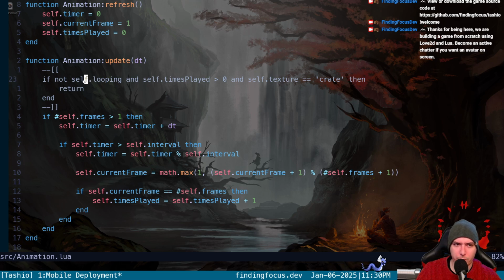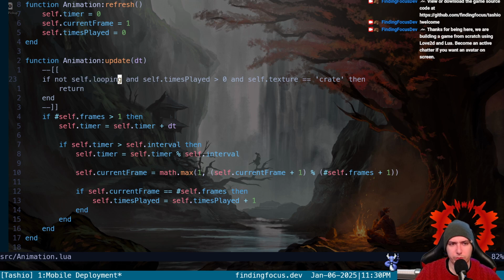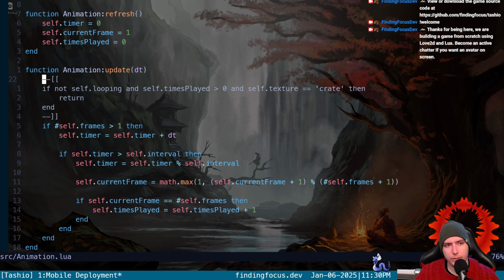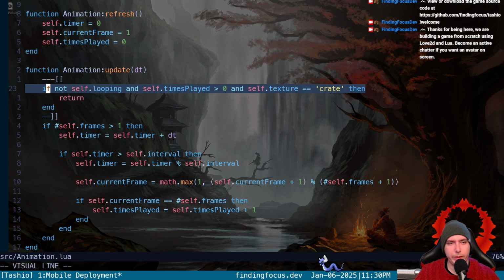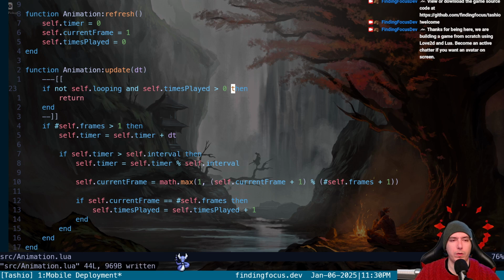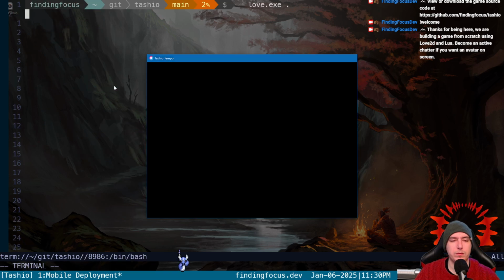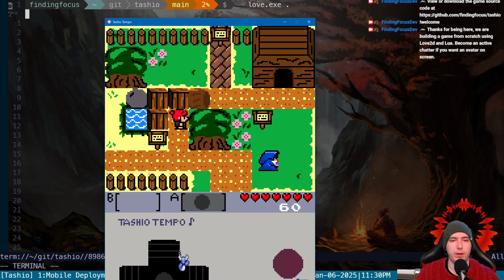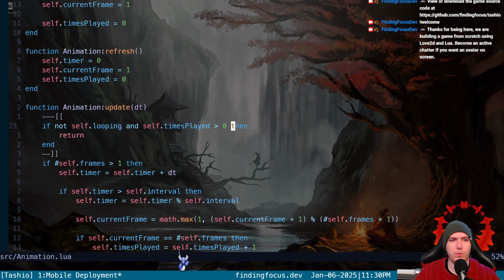But the values are wrong because it doesn't correspond with the looping values we're putting in here. If we're not looping, meaning we're at something like a crate, and we've played more than once, then let's return. Now, this shouldn't break our walking, but it does. So why would it break?